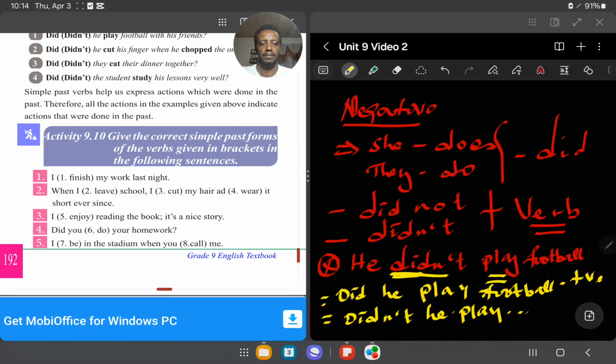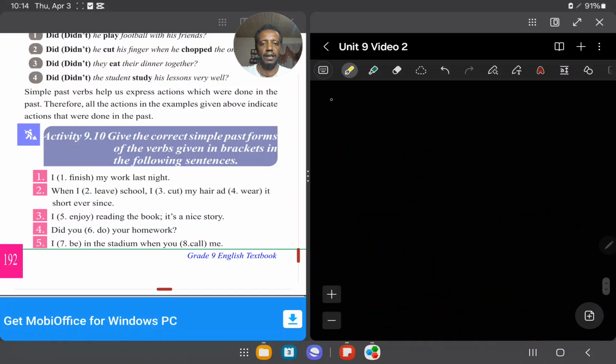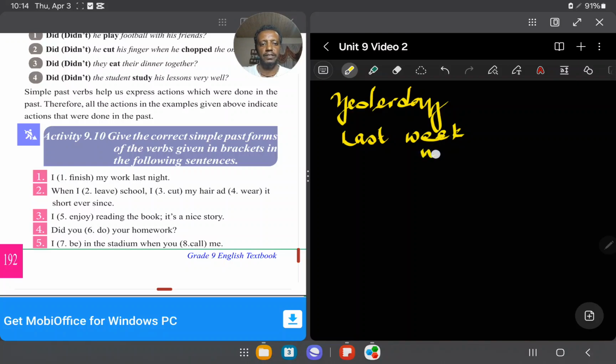That is the main point before we tackle the question given here, students. Now, words like yesterday or last week, night,